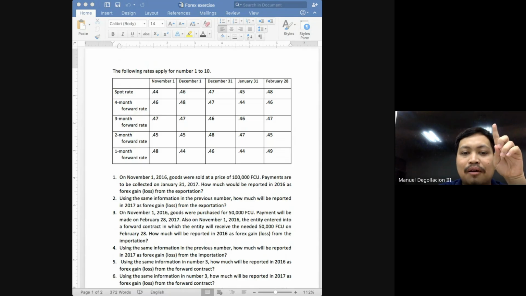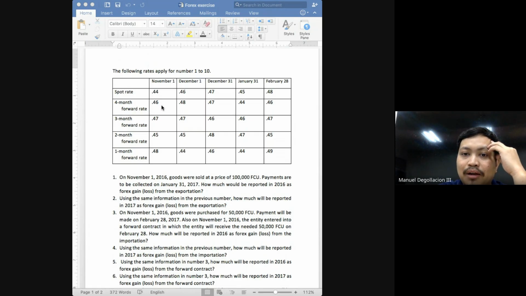4 months from November 1 class is February 28. You follow? November, December, January, and February. 4 months from November 1 is February 28. So the 4-month forward rate of 0.46 class means that as of November 1, we are estimating, or we are expecting, that the spot rate 4 months from now, or the spot rate on February 28, will be 0.46.